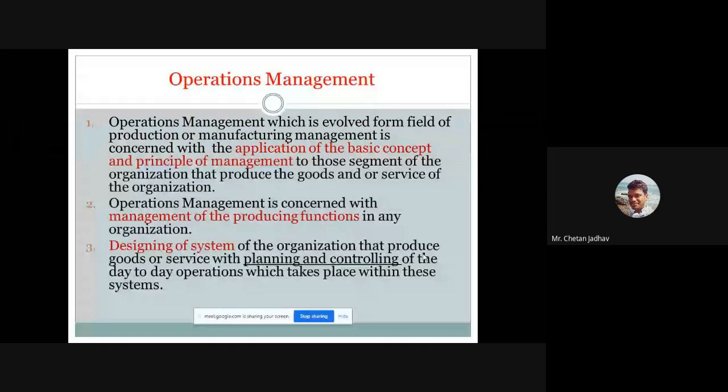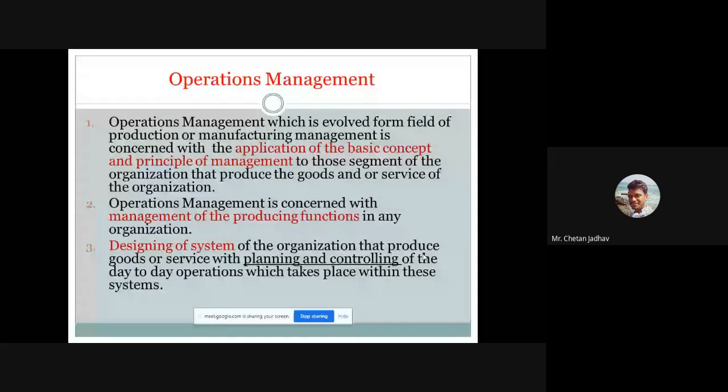Then third, designing of the system of the organization that produces our product with effective planning and controlling. So there are two important parameters: effective planning and effective controlling.